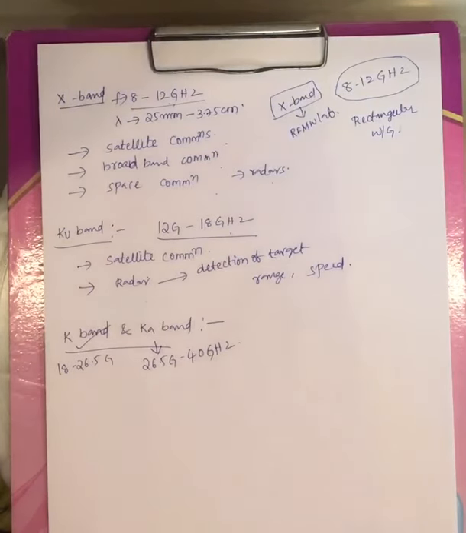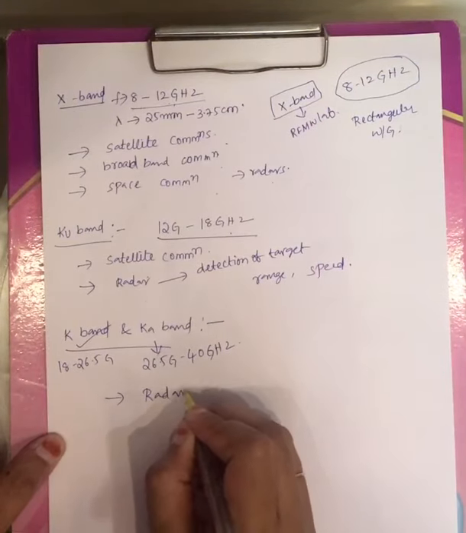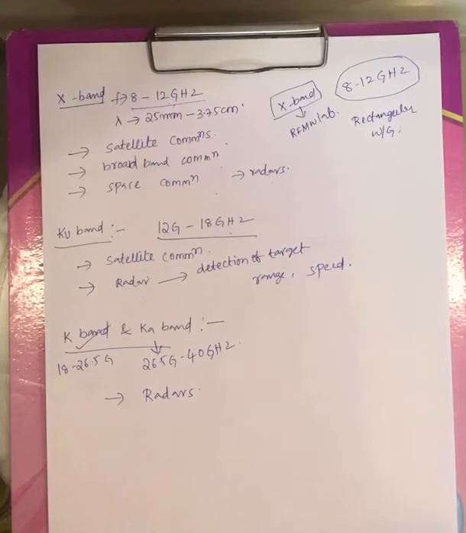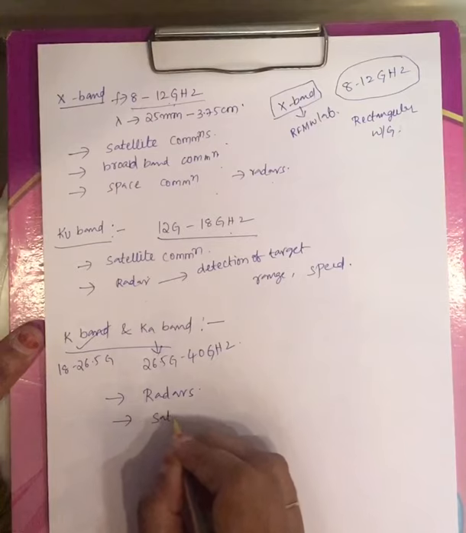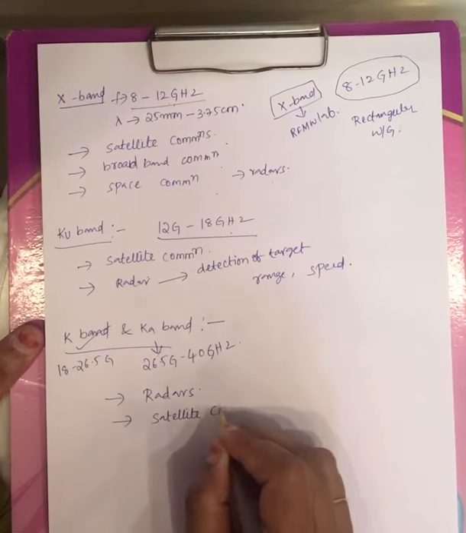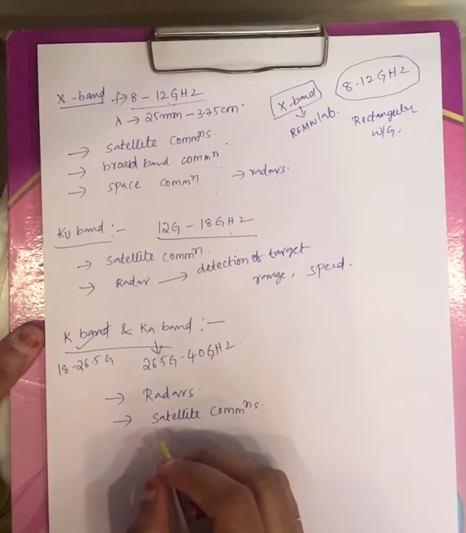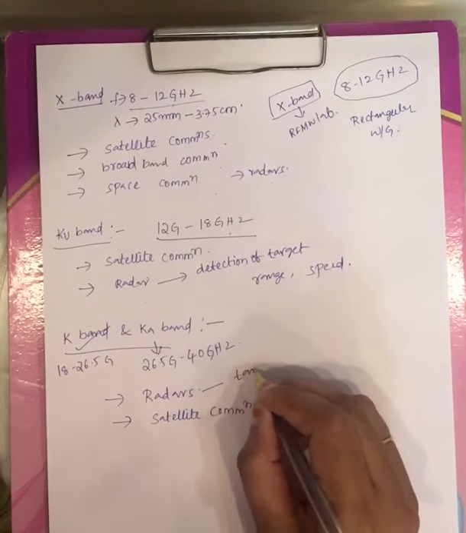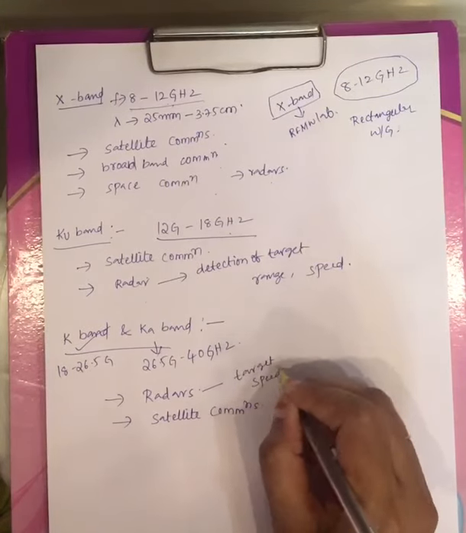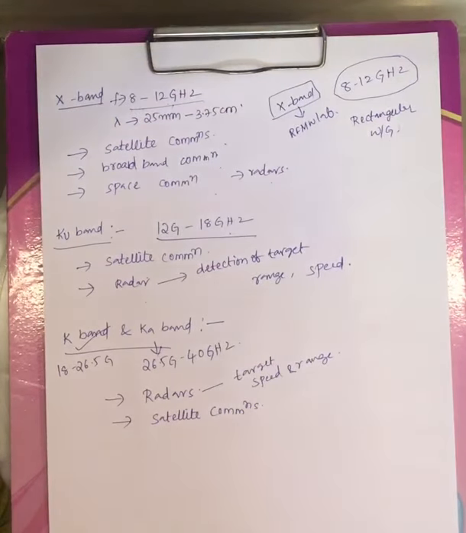Now coming to its application, these are also used under radars and also satellite communication, that is to detect target, speed and range. Now these are the applications of K band and Ka band, varying with different frequencies.